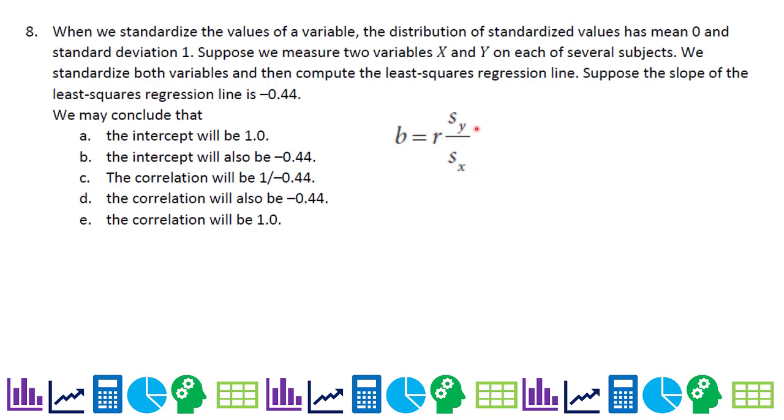You will encounter this formula. Well, we know b is the slope. It's negative 0.44. We don't know r, but we do know that x and y are standardized, so our standard deviations are 1. So I'm going to substitute in negative 0.44, 1, and 1, and once I multiply that out, r equals negative 0.44. The correlation is negative 0.44.